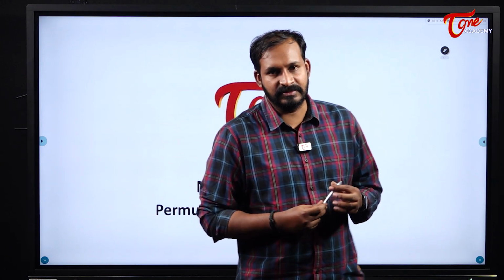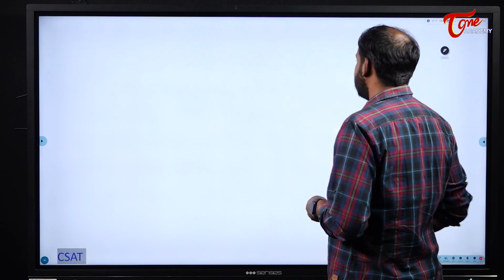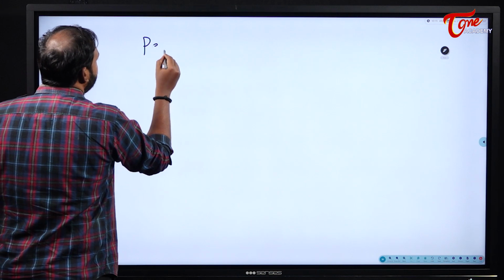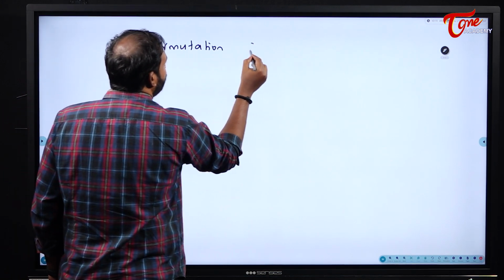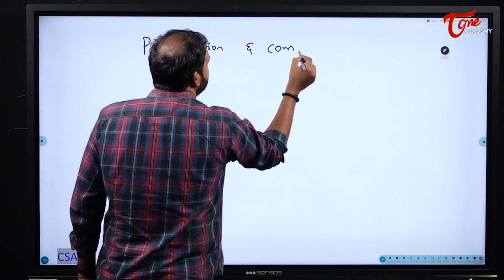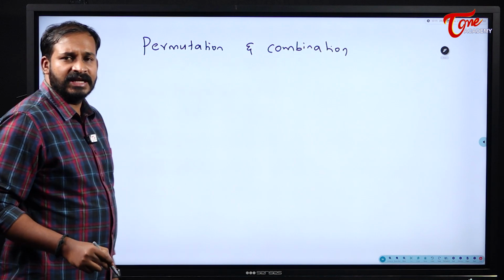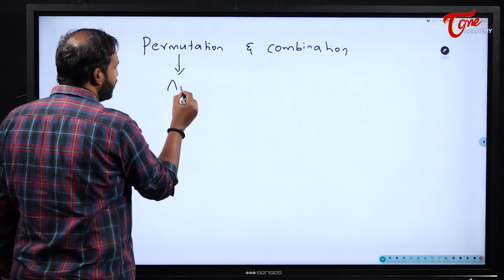Now we will see this permutations and combinations concept. What actually do permutations and combinations mean? See here students, the words permutation and combination are technical terms. Permutation is nothing but arrangement.